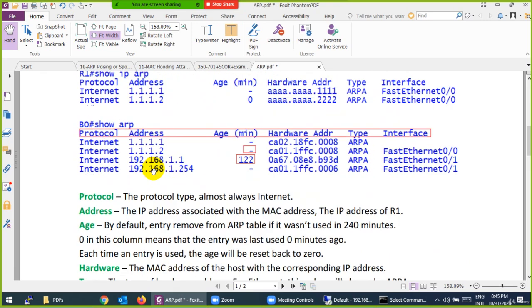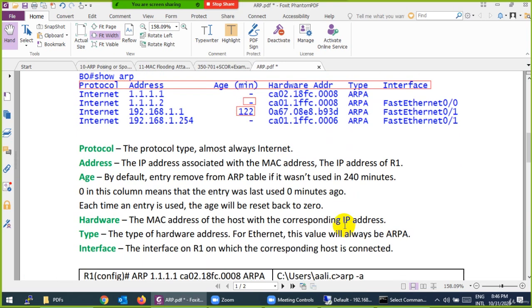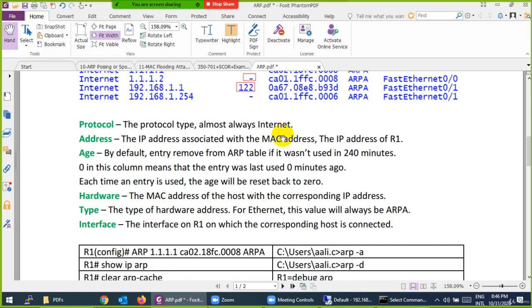Let me show it to you in detail. So this is the protocol detail. Internet means this is the internet protocol address, then age: 240 minutes, which is 4 hours. 0 means it was learned 0 seconds ago, and 122 means it was learned 122 minutes ago. So it stays in this table for 240 minutes if it is not refreshed. The hardware address, or physical address, and the type ARP is the protocol they learn this with, and the interface detail.